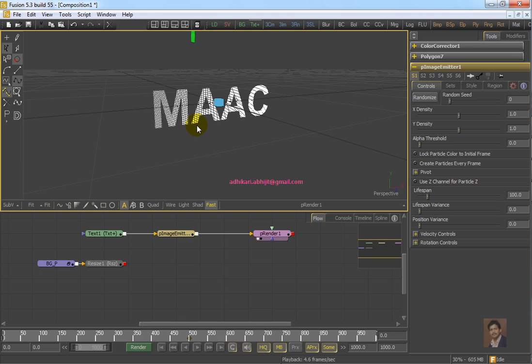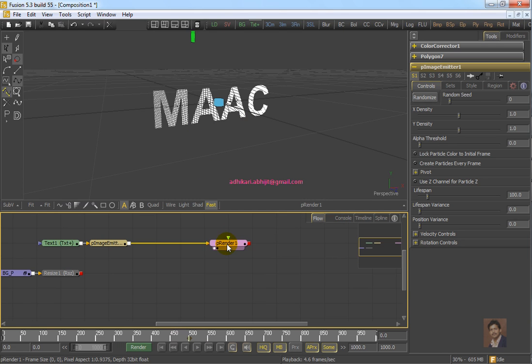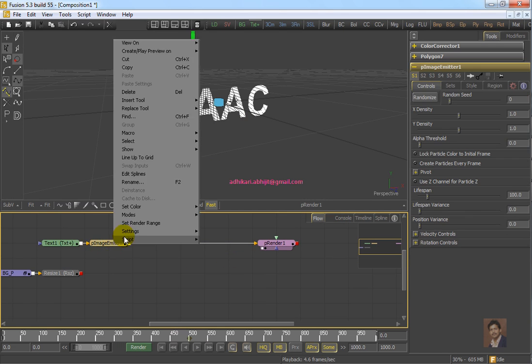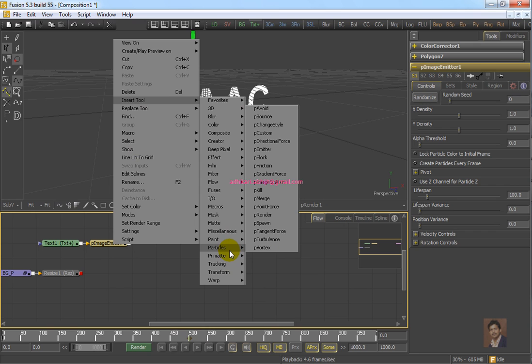The particle by default cannot move. We need to use external forces or internal velocity, then only the particle will move. In this example, I am using directional force to create external force for this particle. Add to insert tool, particle, directional force.